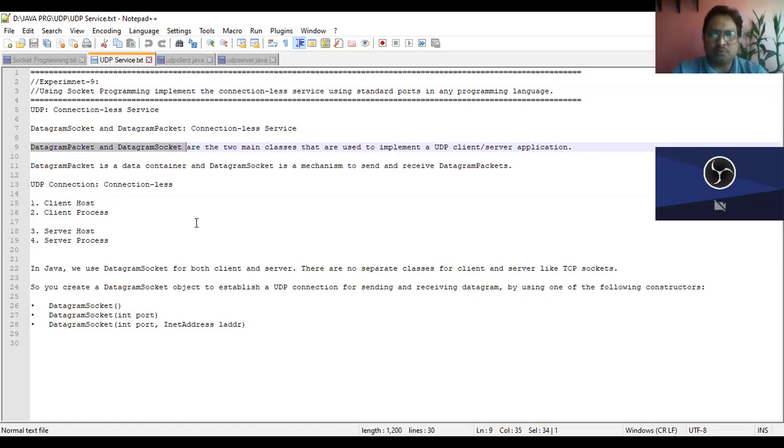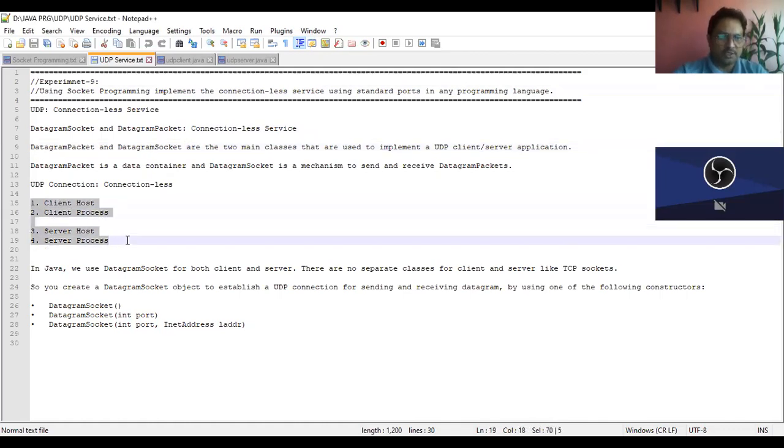They are used to implement a UDP client server application. For UDP, as already told, there are 4 entities, important for a successful client server paradigm: the client host, the client process, server host, and the server process.